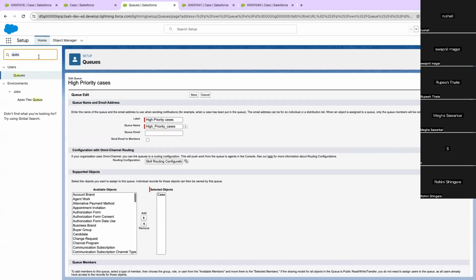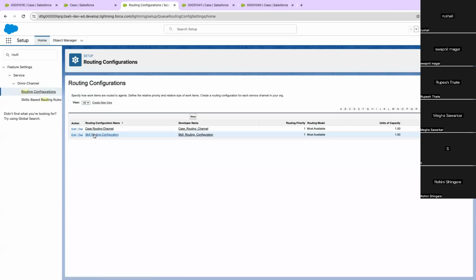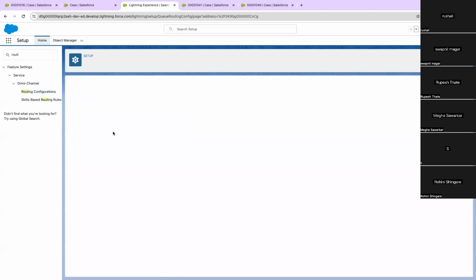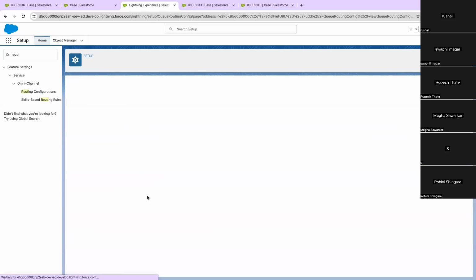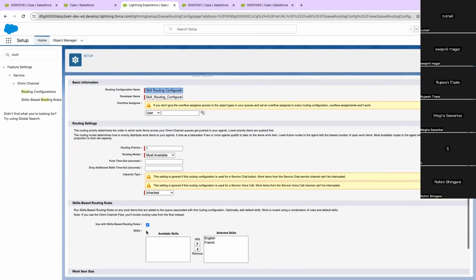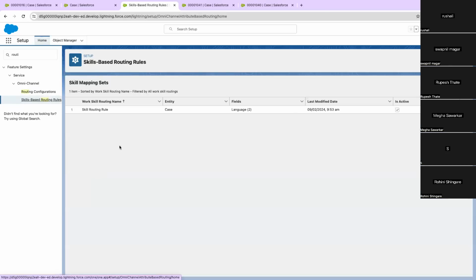All right, no problem. Let's go to the routing configuration and turn off the skill-based routing rule, and then we will use a flow to route this. Okay, let's turn it off. Let's also deactivate the skill-based routing rules.